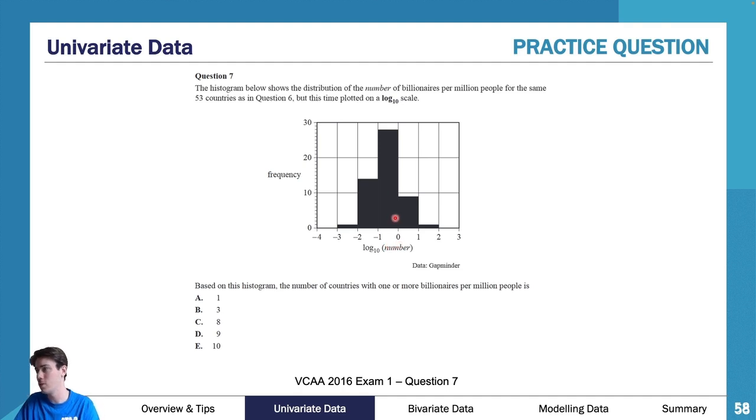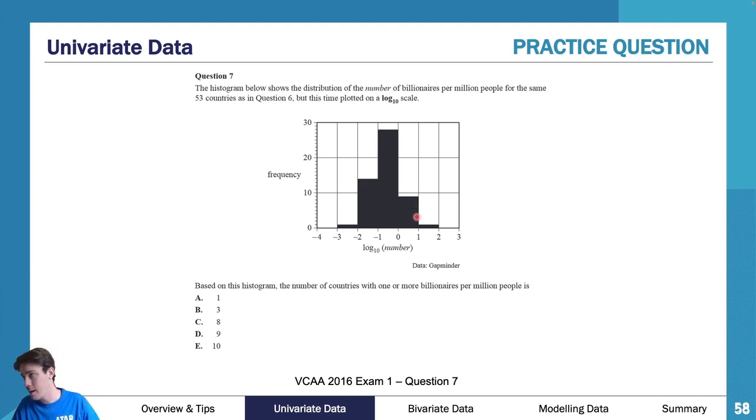I draw a line up here just to cut off everything to the left. I don't care about anything to the left. I only want the stuff on this right side. Looking at the frequencies, between 0 and 1 means there is 1 to 10. So the number of billionaires per million people is somewhere between 1 and 10 for those countries. I check my frequency, and it's at 9. Go across, I get 9. So there are 9 countries that have between 1 and 10 billionaires per million people.